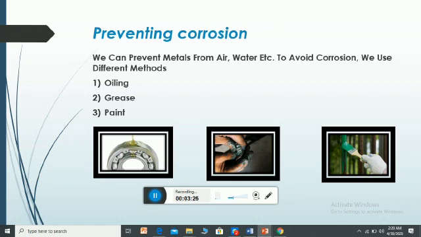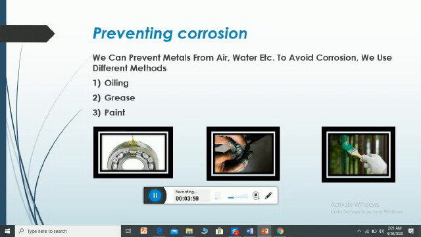By oiling, we can reduce the corrosion, because when there is a layer of oil on top of the metallic surface, water and air will not be in direct contact with the metal, and there would be no chemical reaction, which avoids corrosion. Similarly, grease does the same thing. When grease is on top of the metallic surface, there will be no direct reaction with air and water.